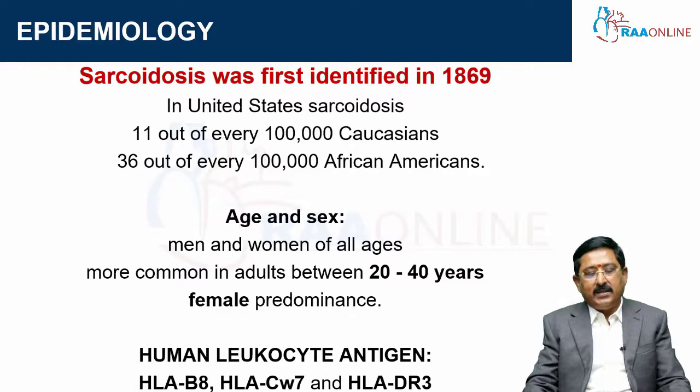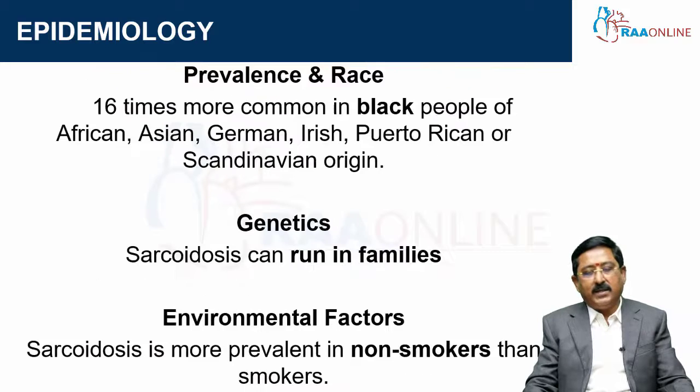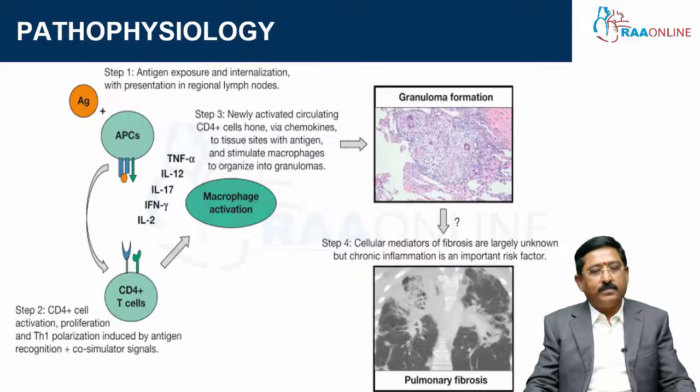HLA antigens HLA-B8, HLA-DR3 and HLA-CW7 are the most common antigens presenting in sarcoid. Prevalence is most common in the black population, black Africans and black Asians, and it also runs in families. Among environmental factors, sarcoid is more prevalent in non-smokers than in smokers.